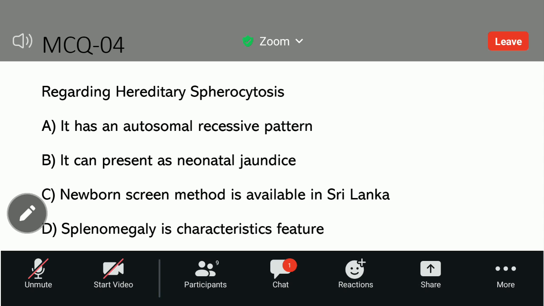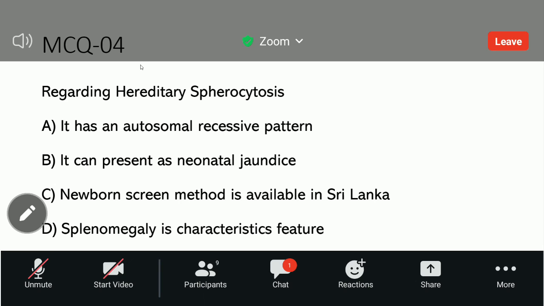That pulse oximeter, we are doing the oxygen saturation screening, and also the hearing assessment. Those are the three I think we are doing as a newborn screening assessment in Sri Lanka. Other than that, if someone knows, just let me know. According to me, those three are the newborn screening program.